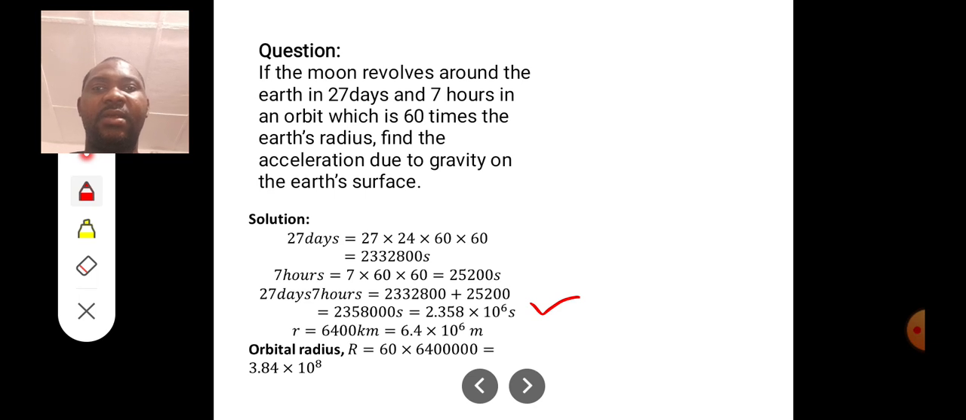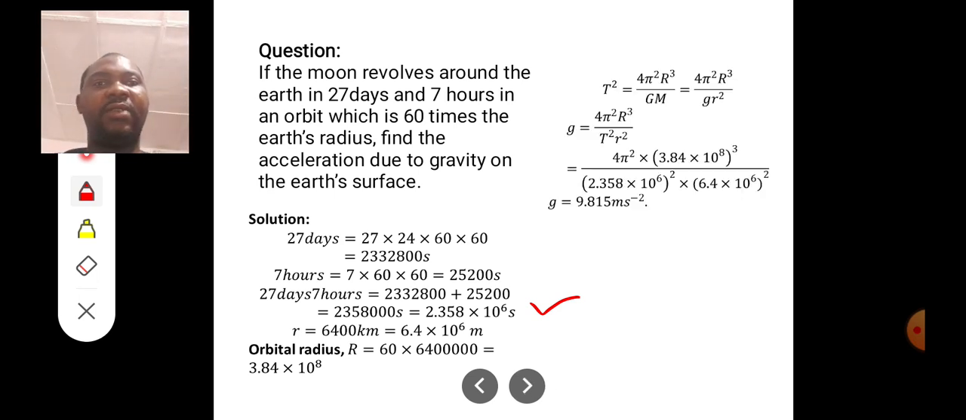So we have this: the radius of the earth is 6,400 kilometers, which is 6.4 times 10 to the power 6 meters. But the question says that the orbital radius is 60 times the radius of the earth. So that means capital R is 60 times 6.4 times 10 to the power 6. That will give us 3.84 times 10 to the power 8.